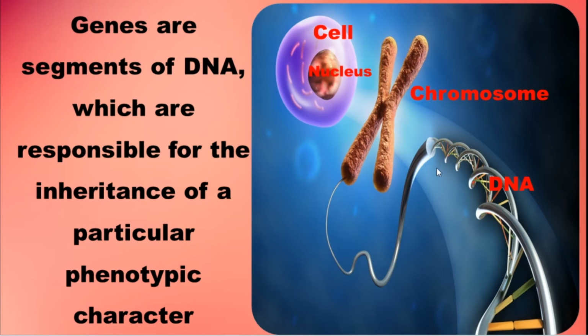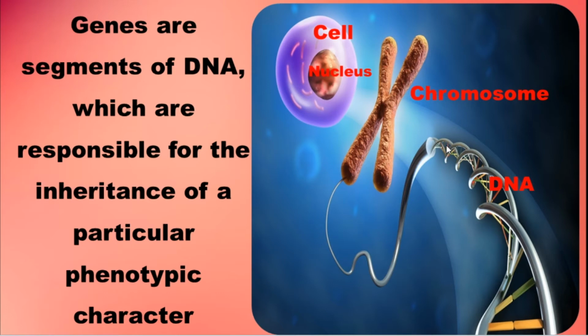Up to this may be one segment of the gene. So a gene is a segment of the DNA. This we call a gene, which is responsible for the inheritance of a particular phenotypic character. So each segment of the DNA we call a gene.